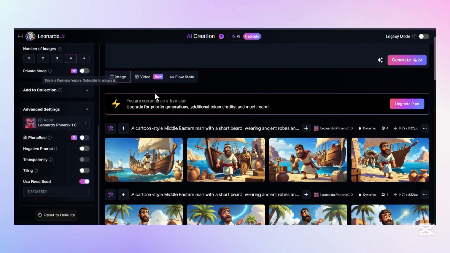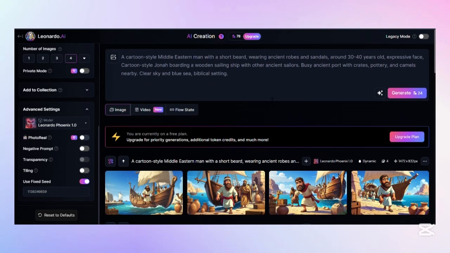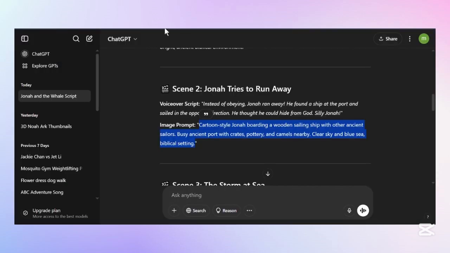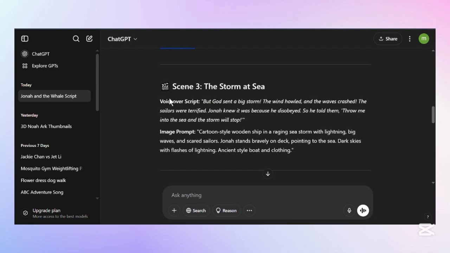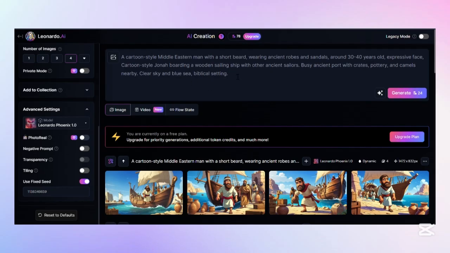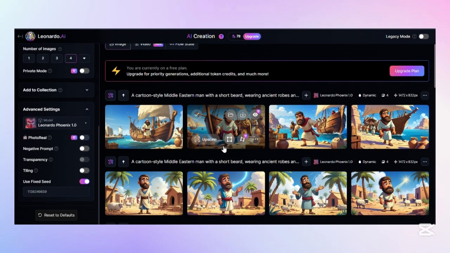And once you download that, you're going to follow the same process. You're going to go back to ChatGPT, scroll to the scene 3, copy the image prompt for this character, and then bring it back into Leonardo AI, paste it right here, and then you're going to get the image for the next scene.